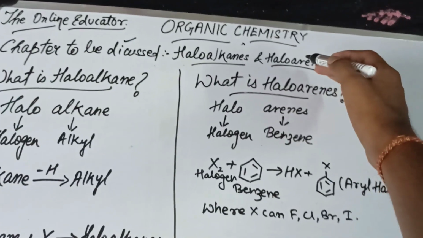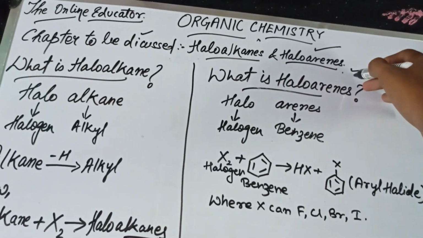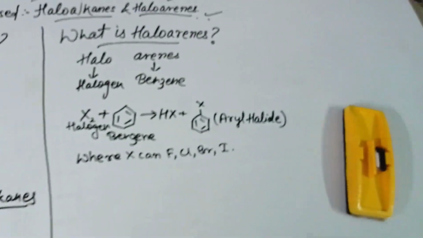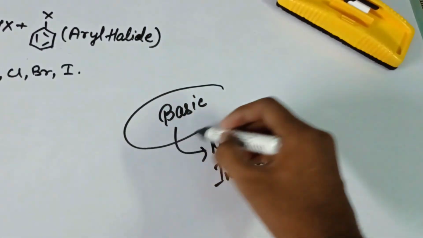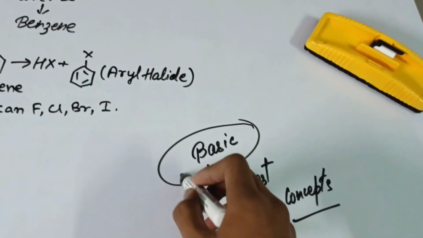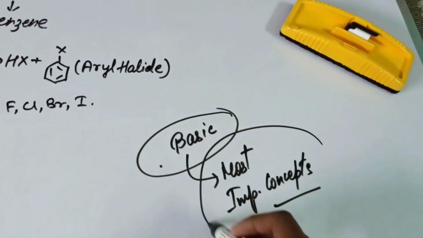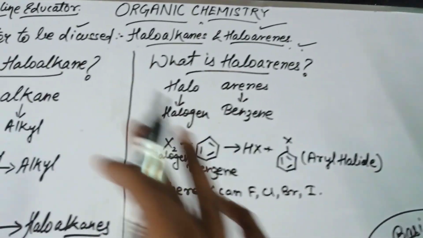Today we'll be starting with organic chemistry, and the chapter we'll be discussing is haloalkanes and haloarenes. First, we'll be looking at the basic things of this chapter, because I firmly believe that if the base is really strong, then you will be easily able to understand and digest all the important concepts in this chapter.